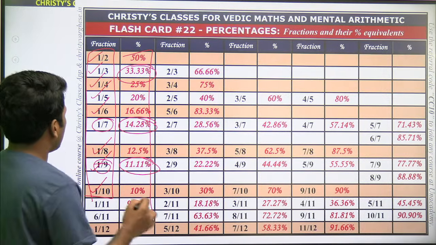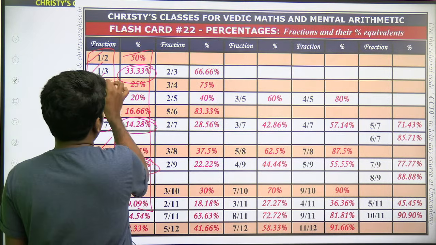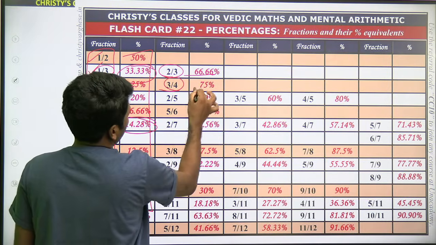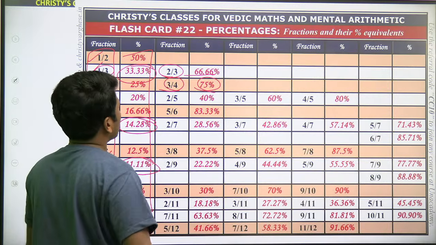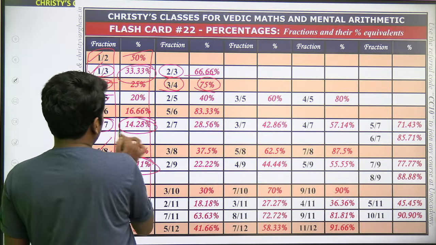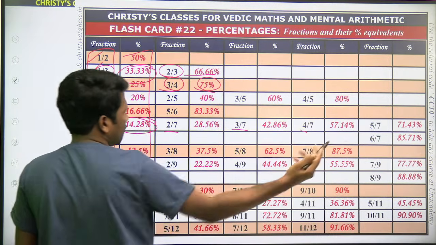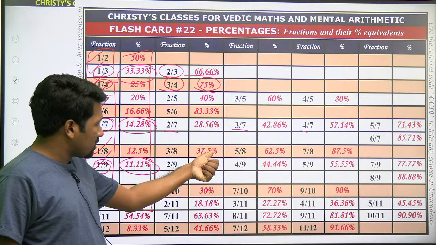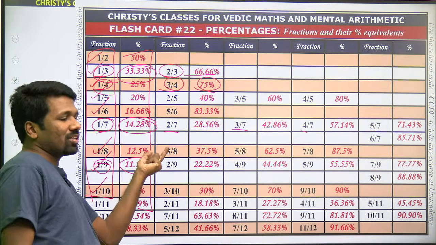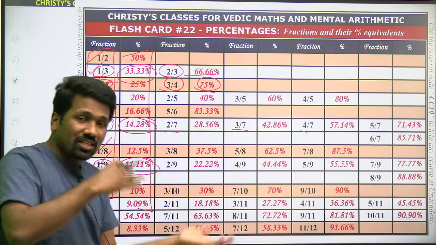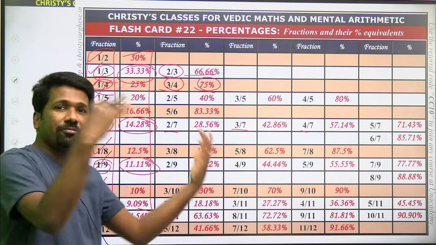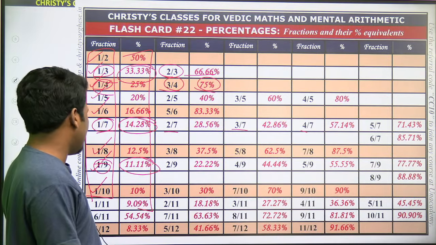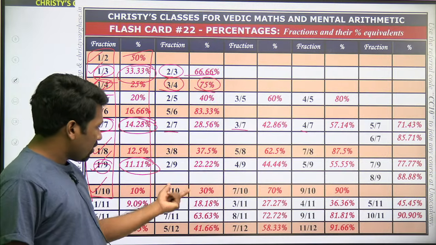For example, 1/3 already mentioned, so 2/3 clear हो जाएगा. 1/4 clear है तो 3/4 फाइंड करना easy है, या 75% उसका ट्रिपल होगा. 1/7 पता है तो 2/7, 3/7, 4/7 ये सब फाइंड करना इजी हो जाएगा. 1/8 पता है तो 3/8 होगा 37.5, या 37.5 होगा 3/8. Be flexible. Fraction sometimes you have to convert to percentage, percentage sometimes to fraction. According to the question you need to be flexible with that. 1/10 है तो 2/10, 3/10, 4/10, 5/10.